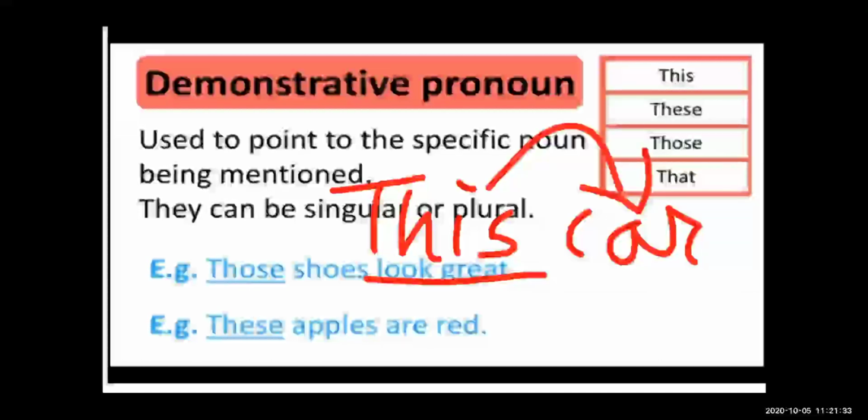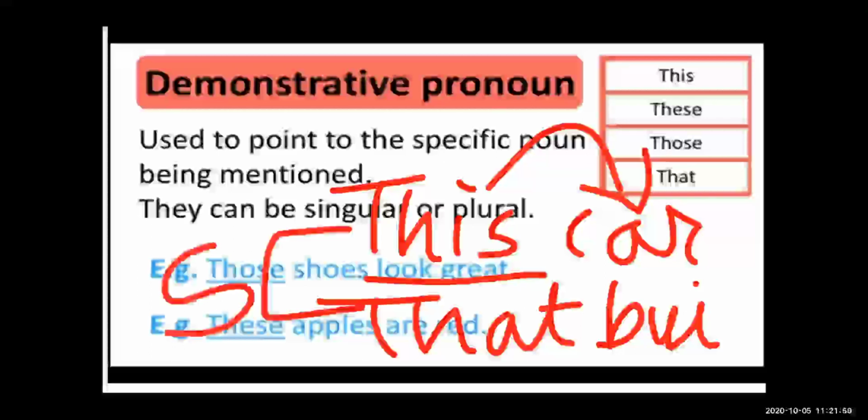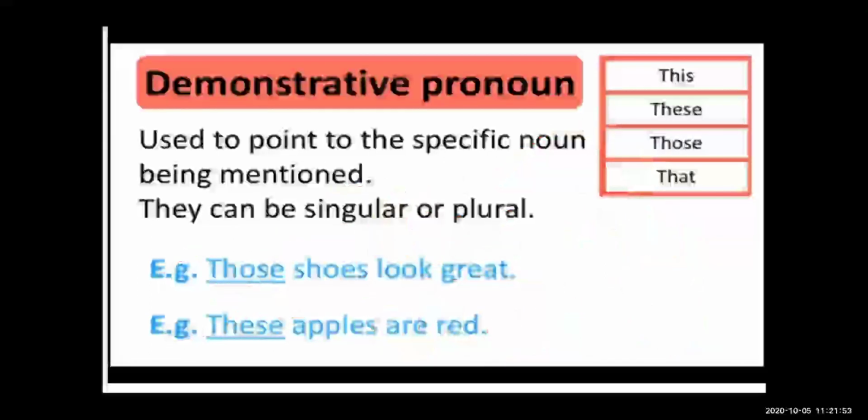Now see, that building. It means you are specifying a particular building. So at that time you use this or that, and both are singular.